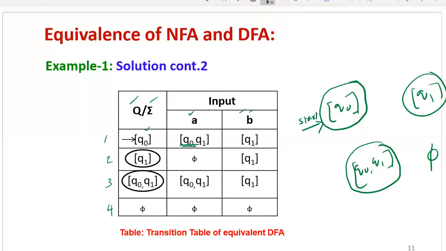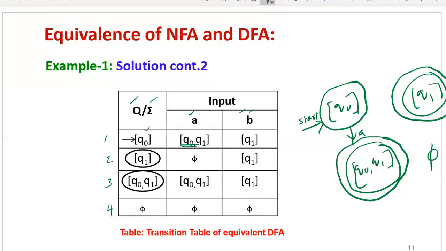Then the final states are Q1 and Q0, Q1. So represent them within a double circle. So this is one final state. Then Q0, Q1 is also one final state. Now connect the transitions. So first, Q0 on input A. So Q0 on input A, it is going to Q0, Q1.